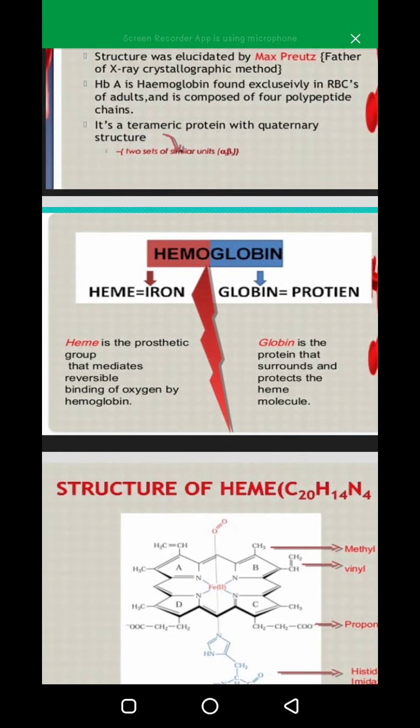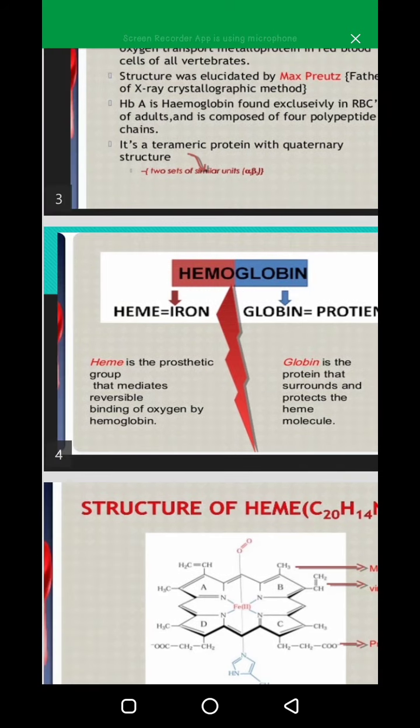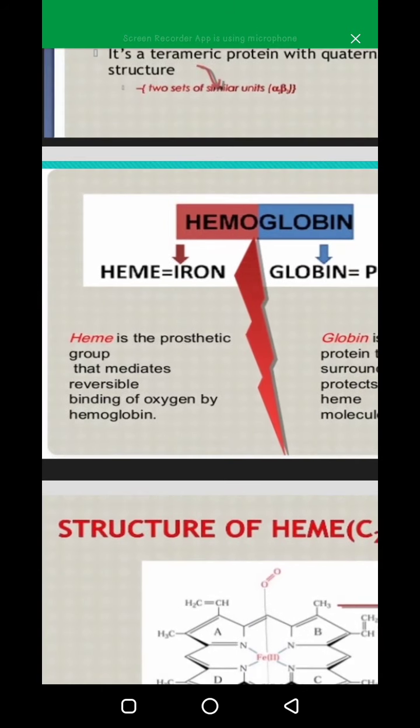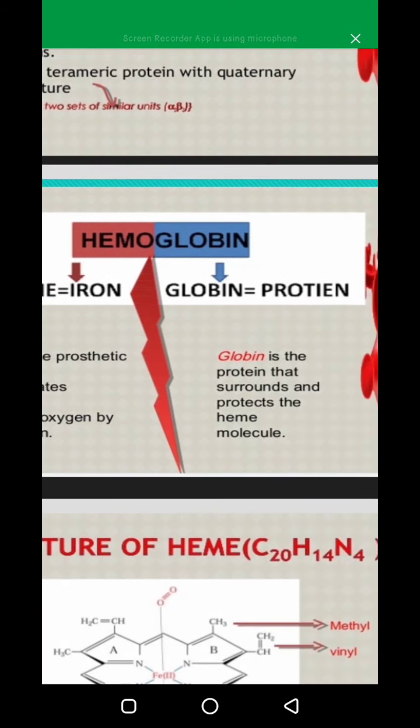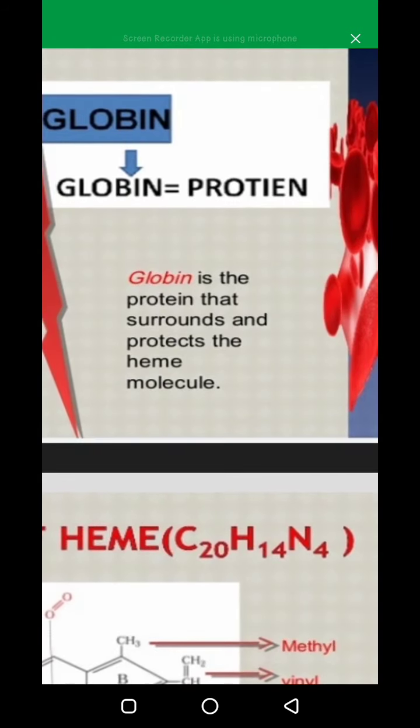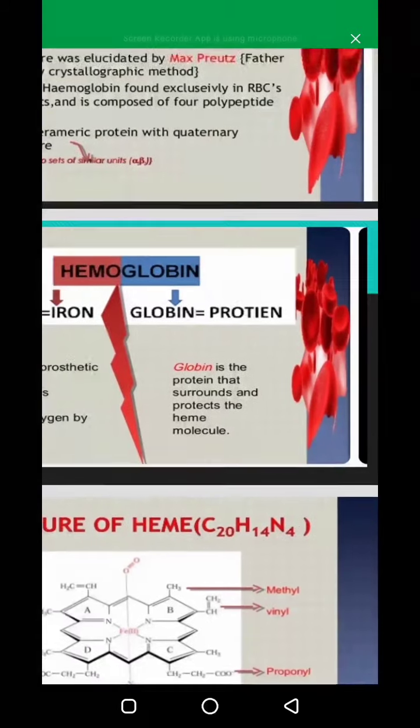Hemoglobin, the word is derived from two words: heme means iron and globin means protein. Heme is the prosthetic group that mediates reversible binding of oxygen by hemoglobin. Heme helps hemoglobin for binding of oxygen, and globin is the protein that surrounds and protects the heme molecule.